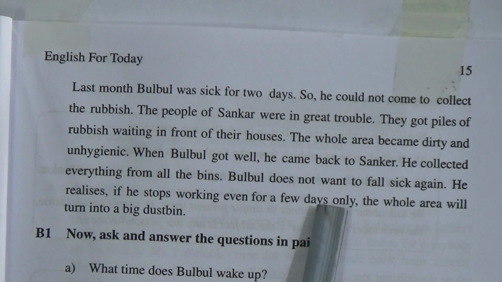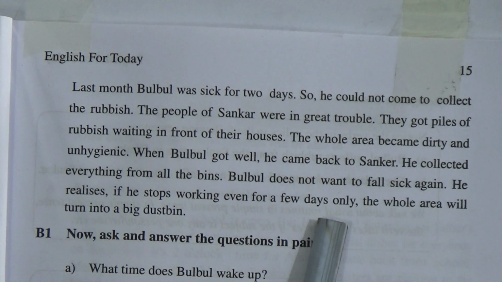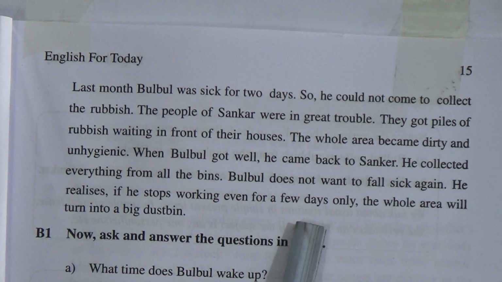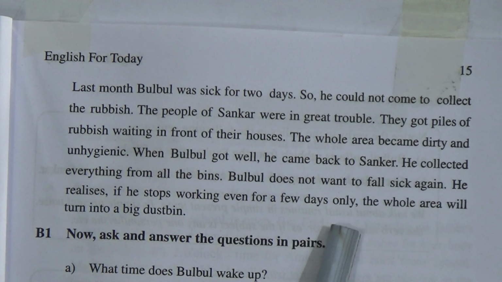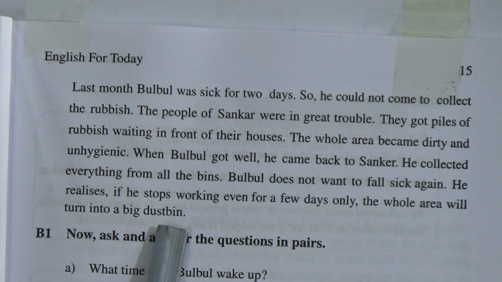So when Bulbul came to the area again, he collected all the rubbish from all the bins, and he doesn't want to fall sick again because he realizes that if he stops working for the people and the area of Shankar, people will be sick like him and the area will be turned into a big dustbin.